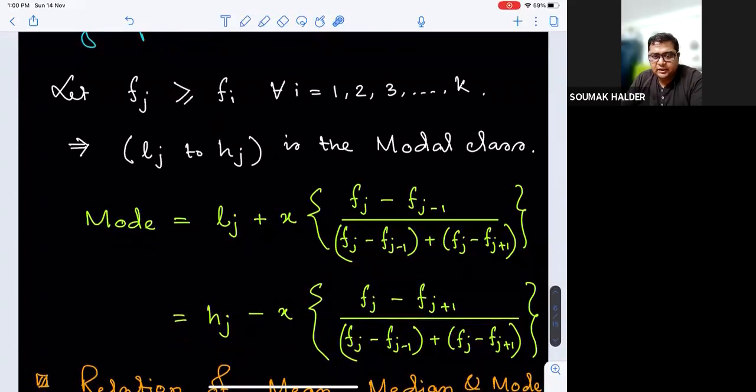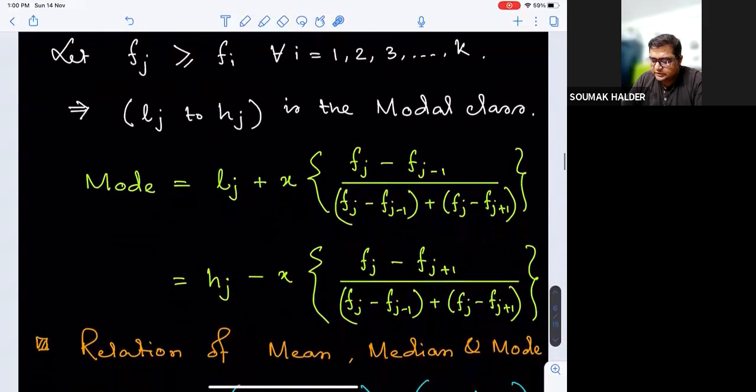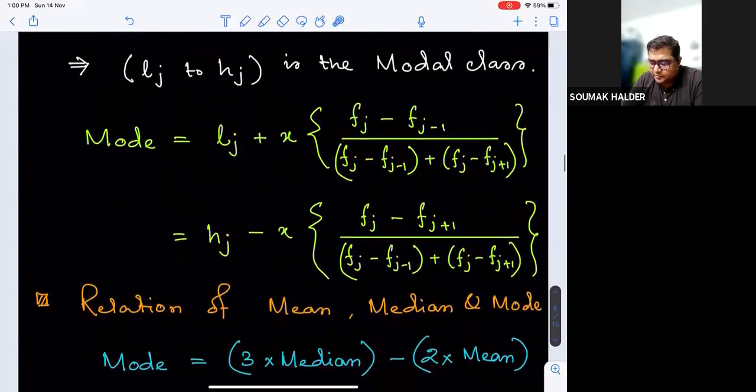Ahead of that, let us correlate these three central tendencies we have learned so far: mean, median, and mode. We should remember their internal relation: mode is thrice the median minus twice the mean.